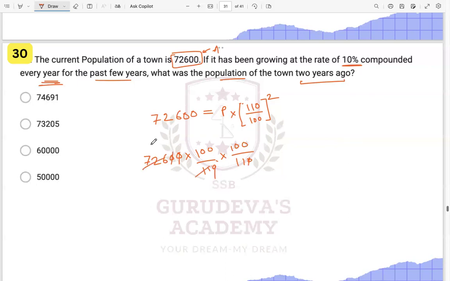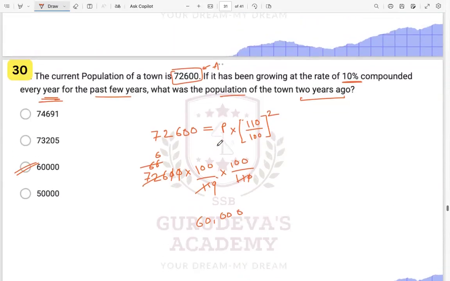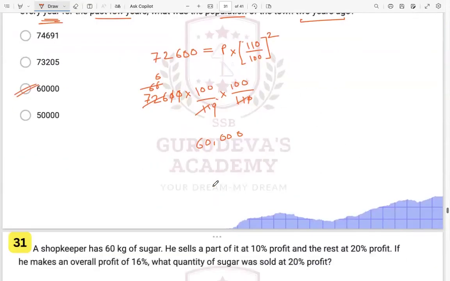This will be somewhere 11 into 6 times, that is 66. 6 will be remaining, and it will be again 6 right over here, and this and this can go 6 times, so it will be 60,000 over here. Okay. All right. This was just formula, it is nothing but the compound interest formula which will come over here, right? We increase it by 10% and this will do like this.